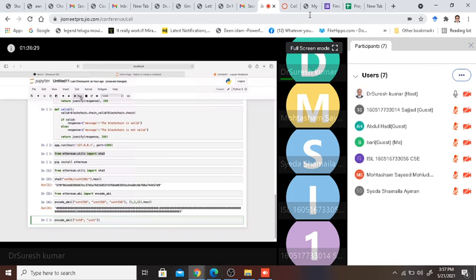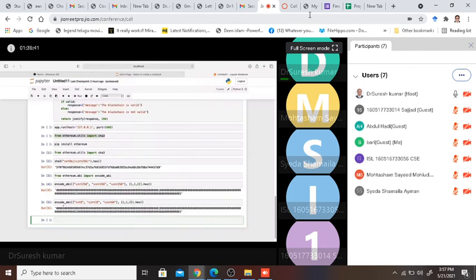Now, for the fixed size array, if you have a fixed size array, you need to write it in this way. You say encode_abi.